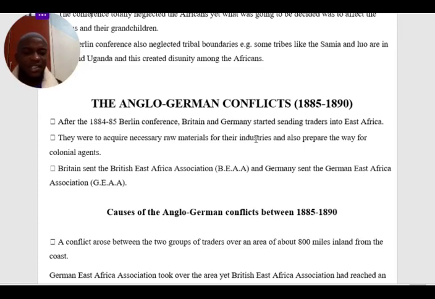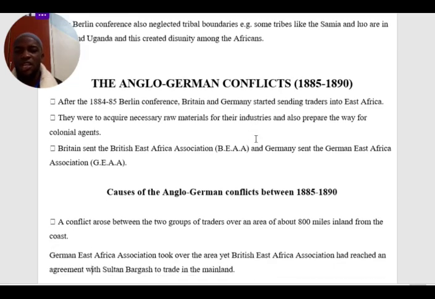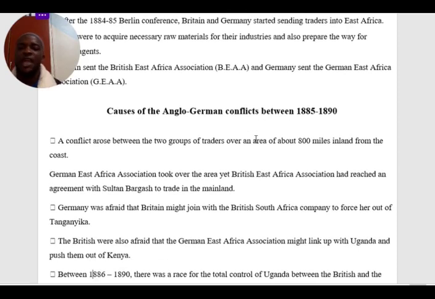Why did the Germans confront the British, yet they had the same goals in East Africa? To begin with, a conflict arose between the two groups of traders, that is the GEAA, the German East Africa Association, and the BEAA, the British East Africa Association. This is also a traders association. The conflict rose over an area of about 800 miles inland from the coast.